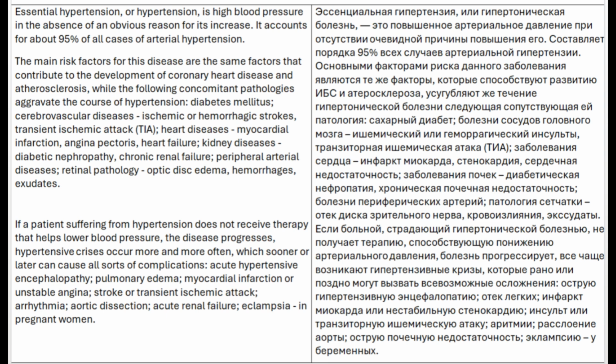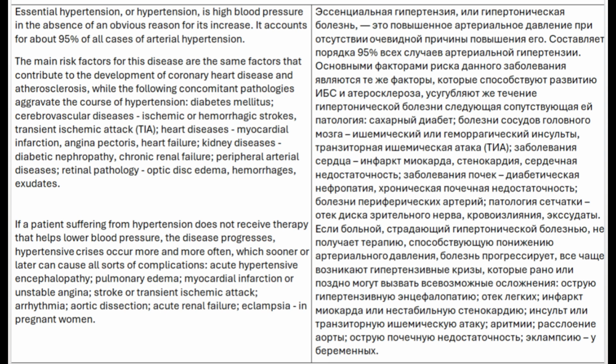and atherosclerosis. While the following concomitant pathologies aggravate the course of hypertension: diabetes mellitus, cerebrovascular diseases, ischemic or hemorrhagic strokes, transient ischemic attack, TIA, heart diseases, myocardial infarction, angina pectoris, heart failure, kidney diseases, diabetic nephropathy, chronic renal failure, peripheral arterial diseases, retinal pathology, optic disc edema, hemorrhages, exudates.